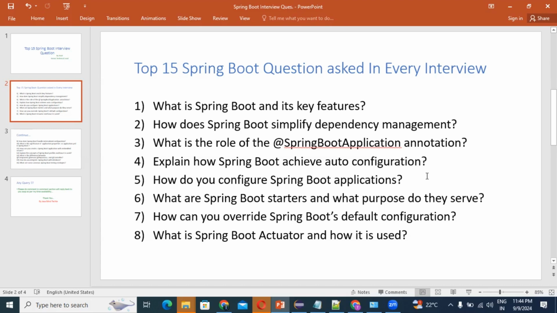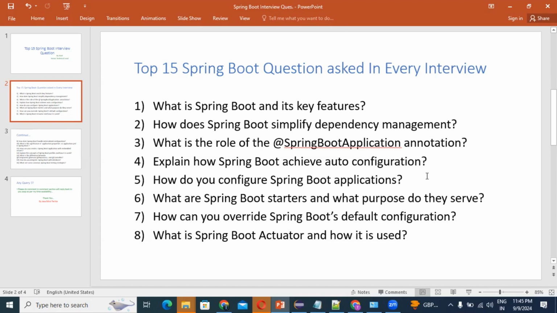It automatically configures beans based on the classpath dependencies and settings in application.properties or application.yaml. It uses a series of conditional annotations to apply configurations only when certain conditions are met, such as the presence of specific classes or properties.